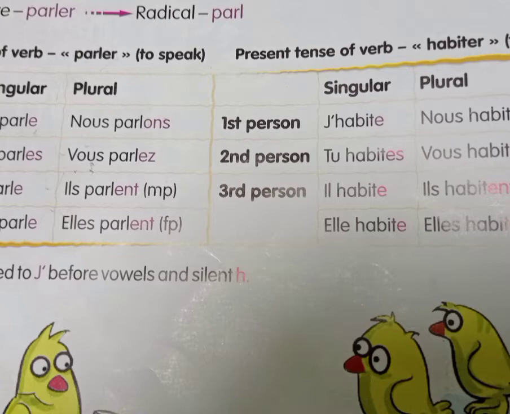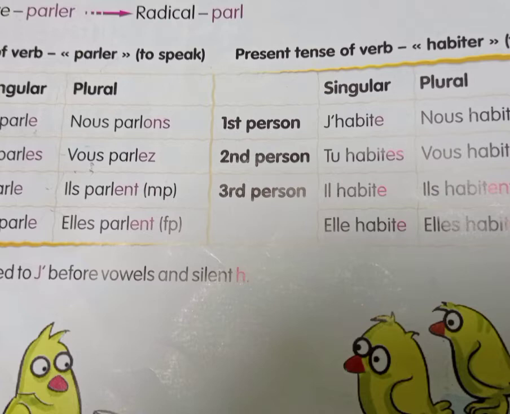Next is tu parles, which means you speak. Here also the spelling is T-U-P-A-R-L-E-S. What they have done here, they have removed ER and added ES. Okay, so this is just easy.